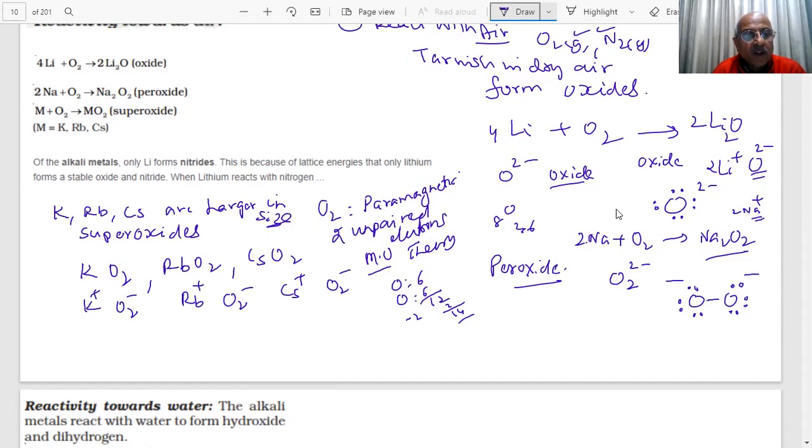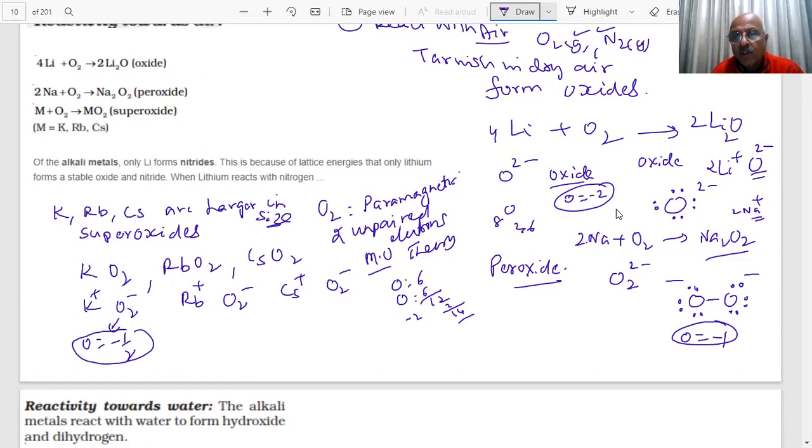So here oxygen is in -1/2 oxidation state, in peroxide -1, and in oxide -2. So these are called superoxides, and it has only one charge.